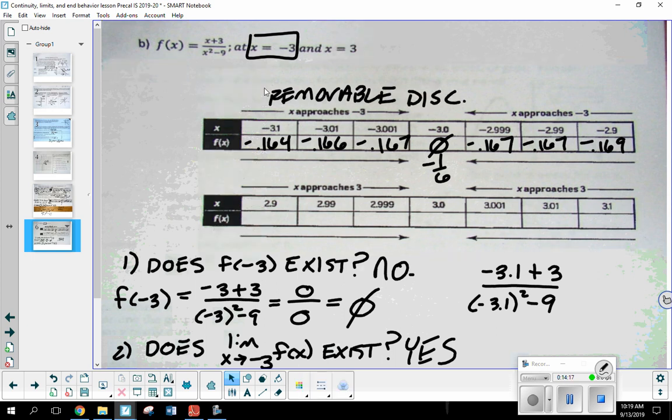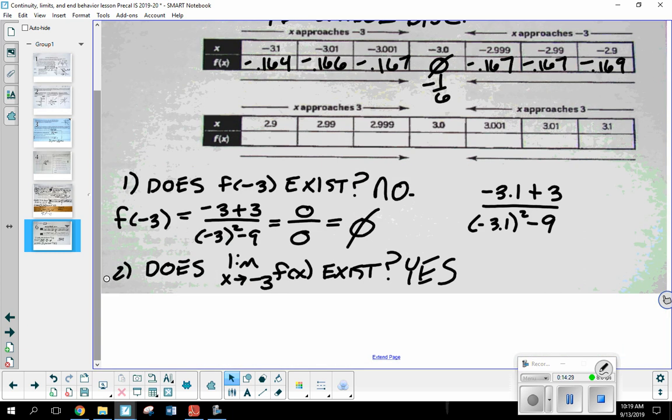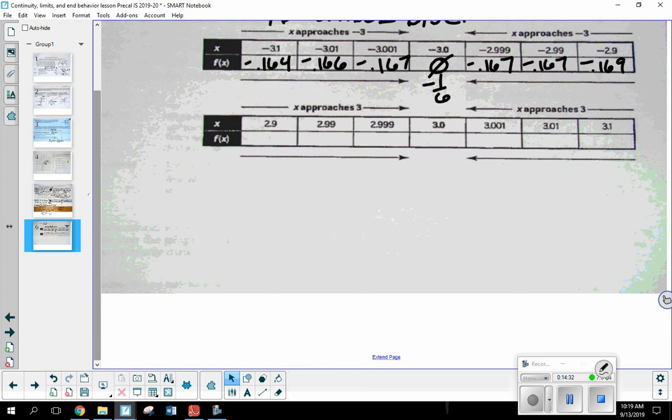Okay. Are we ready for one on our own? Sure we are. Let's go ahead and do that. Let me erase this. I want you to perform the same test for x equals 3. I got a table set up, everything you need. While you guys are doing that, I'm going to pass back your papers.